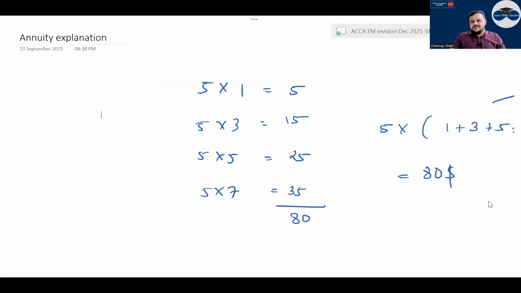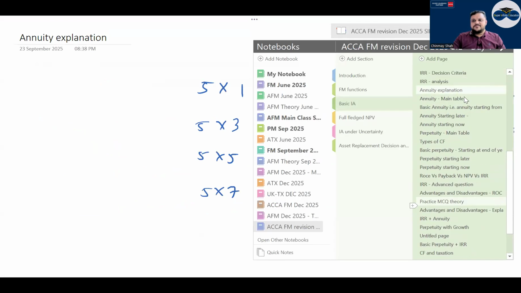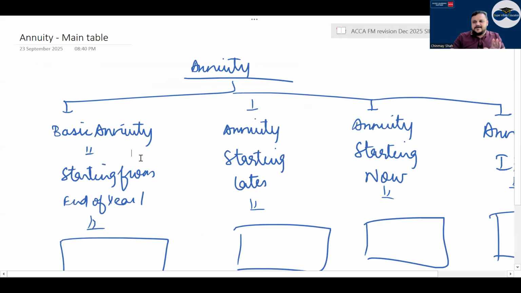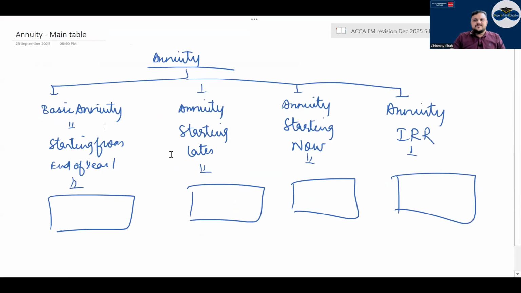Annuity. Then we are coming to what? Present value of annuity and perpetuity. Here I will not go too much into detail. There are four basic formulas: basic annuity starting from end of year one, annuity starting later, annuity starting now, and annuity IRR. Have a look. If this is the situation, there are four types, correct? Or four formulas relating to annuity.